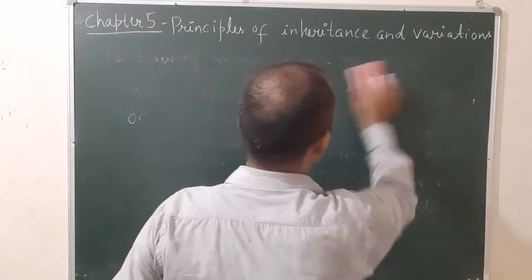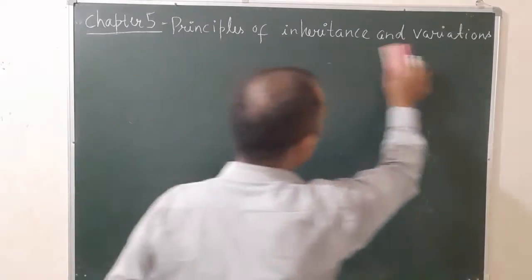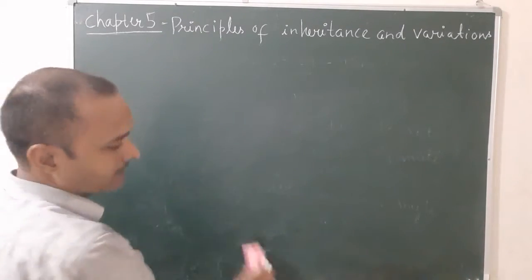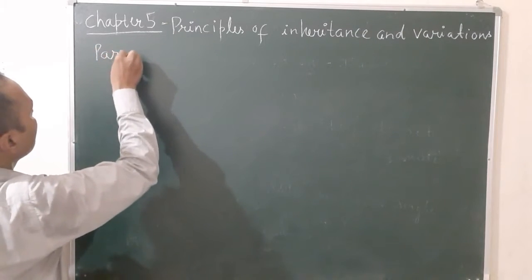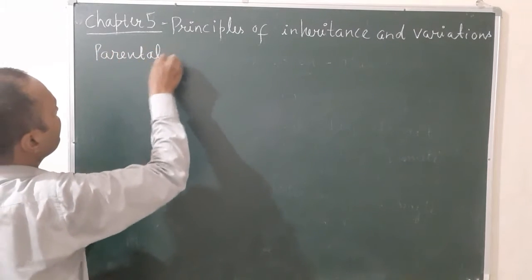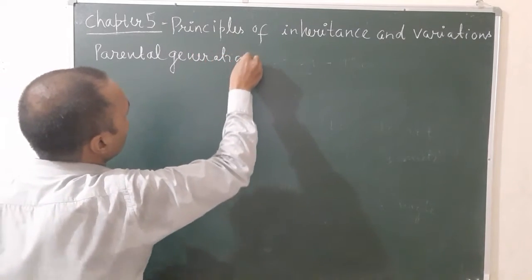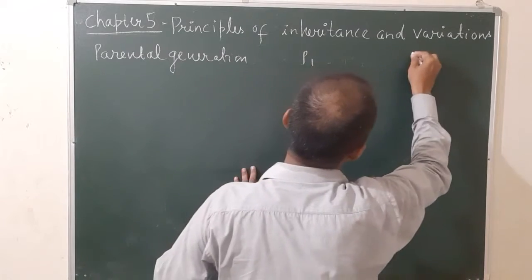You will take the example of height of the plant and start from the parental generation. Here you write parental generation. There are two plants, P1 and P2.